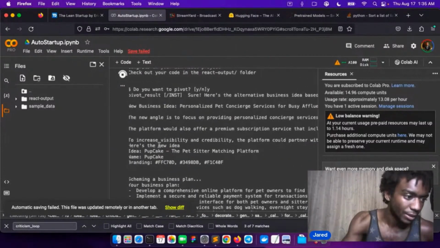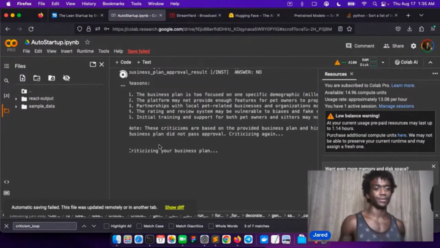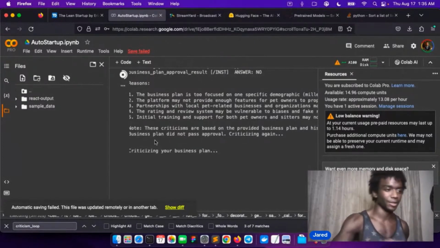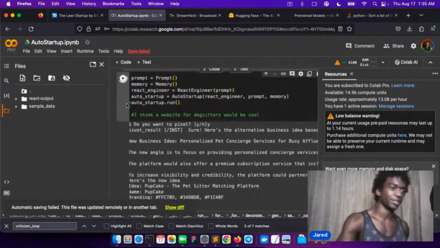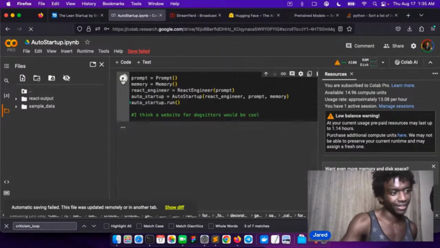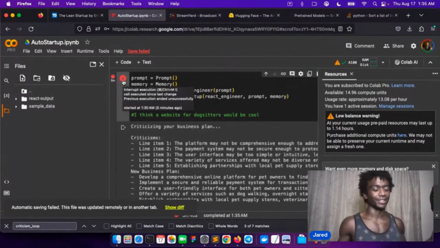Got the new idea. We're good. We did a successful pivot. We have the similarity search. Everything's good. All right. This is crazy. And it's pretty awesome.